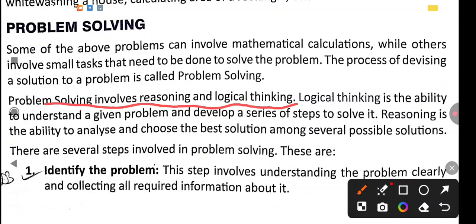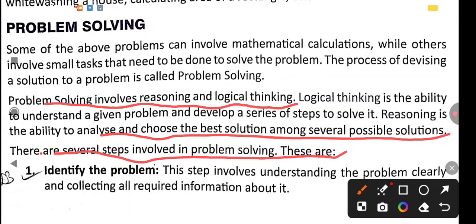There are several steps here. Reasoning is the ability to analyze and choose the best solution among several possible solutions. There are several steps involved in problem solving. If you want to solve your problems, you have to follow several steps through which we can solve our problems. So we will go through them one by one. What are the steps involved in problem solving?